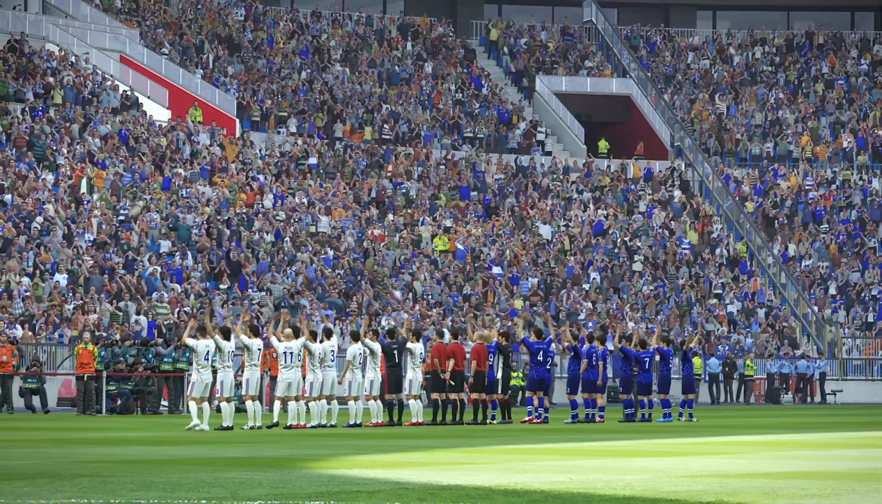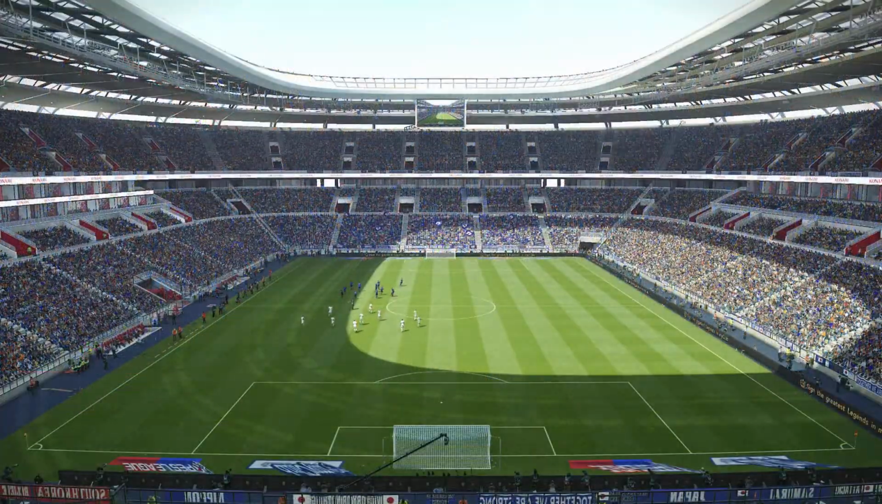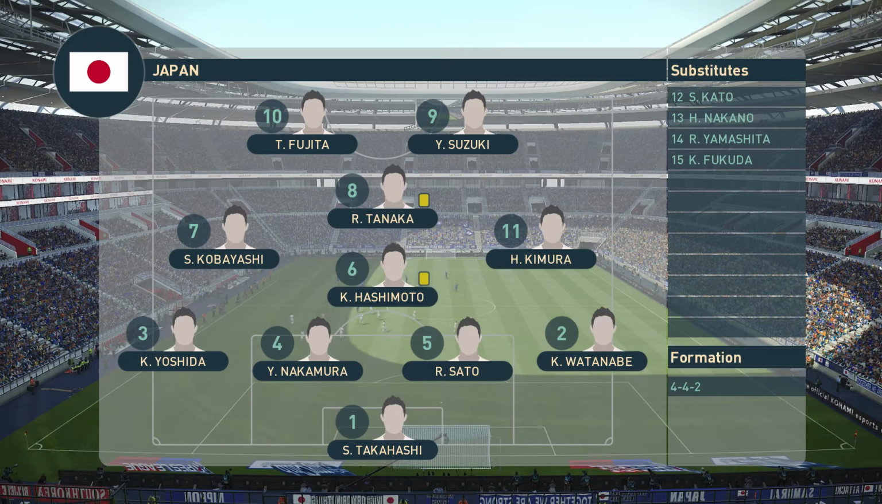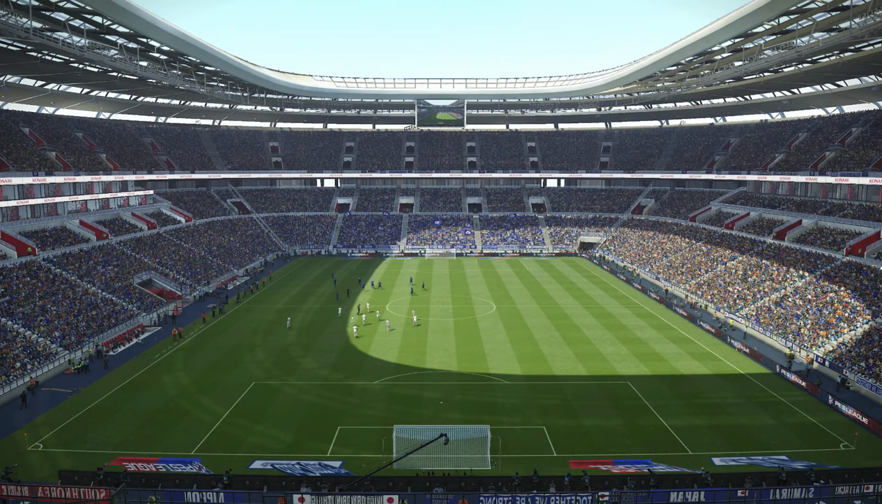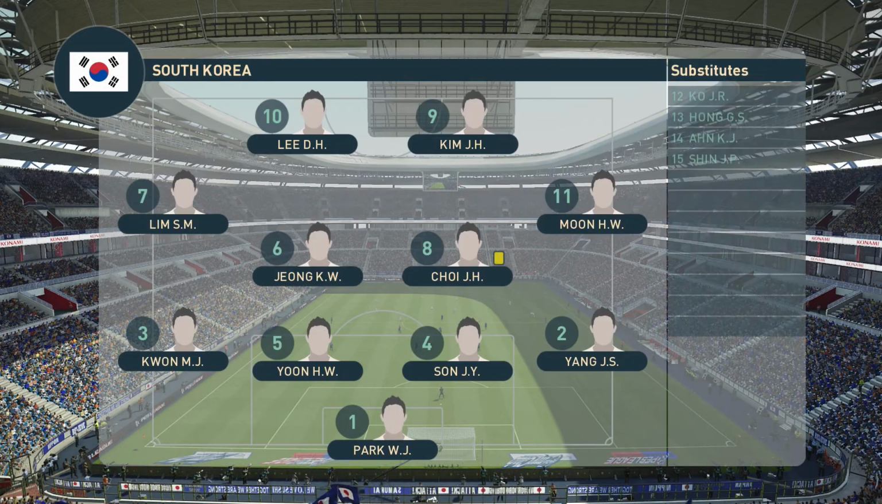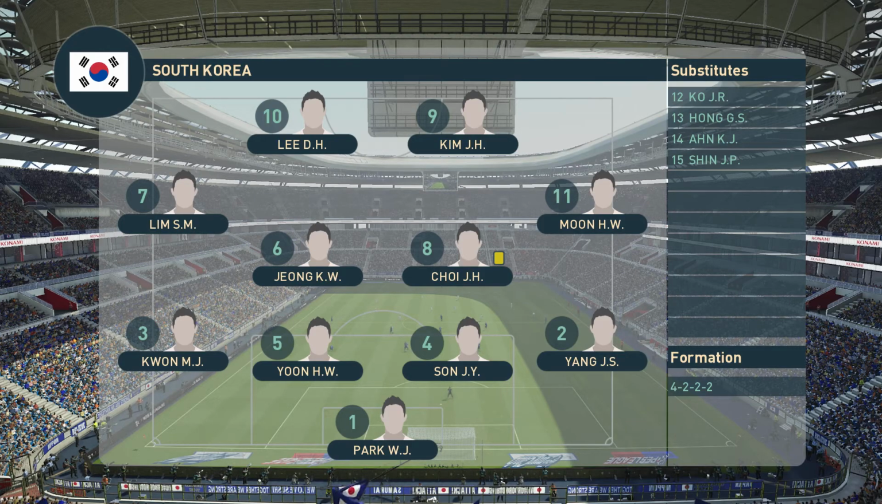It's been a poor start to the season from both these sides. Let's look at Japan. We've got Takahashi in goals, Nakamura and Sato, the centre backs, Hashimoto, the holding midfielder, Tanaka, the attacking midfielder, and we have Fujita and Suzuki up front. Let's look at the South Korean lineup. We have Park in goals, Yoon and Son, the centre backs, Jeong and Choi in the centre midfield, and we have Lee and Kim up front.